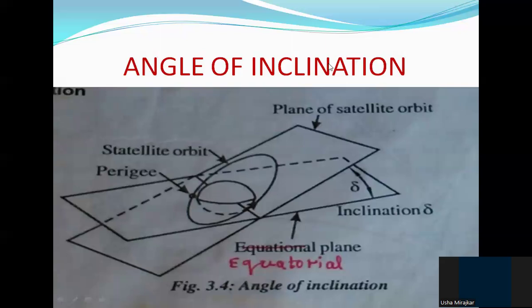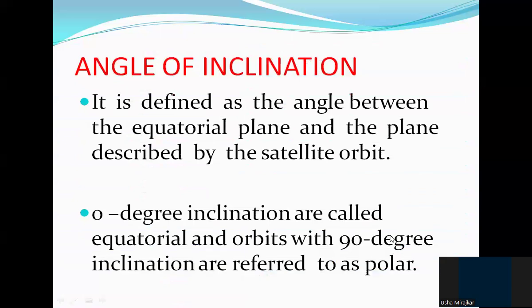Now, what is the angle of inclination? The angle of inclination is nothing but the angle between the two planes. That is, it is the angle between the equatorial plane and the plane of the satellite orbit. This angle is called the angle of inclination. It is defined as the angle between the equatorial plane and the plane described by the satellite orbit.